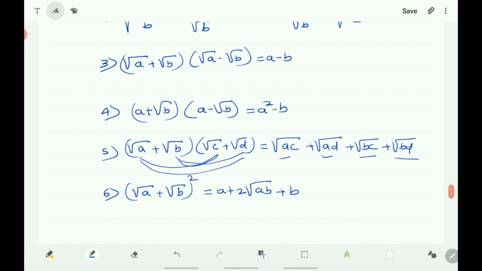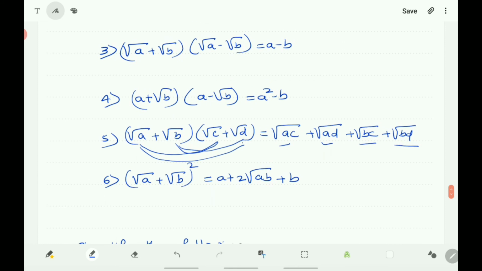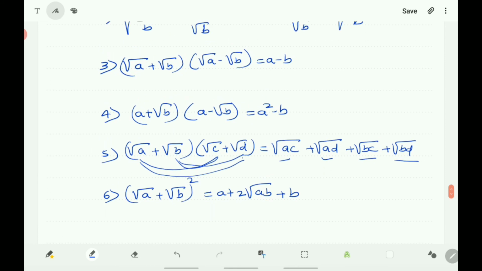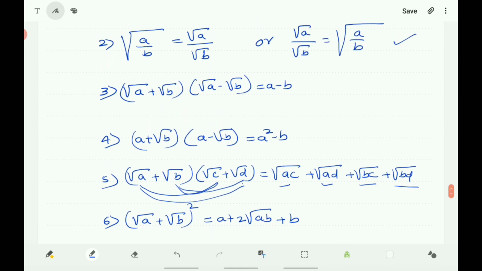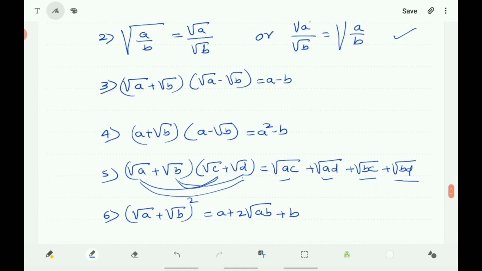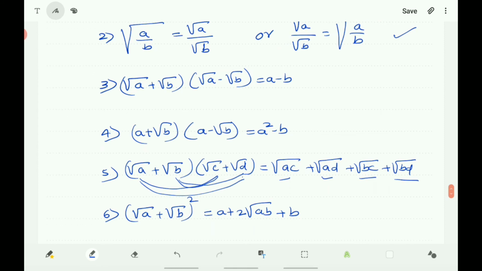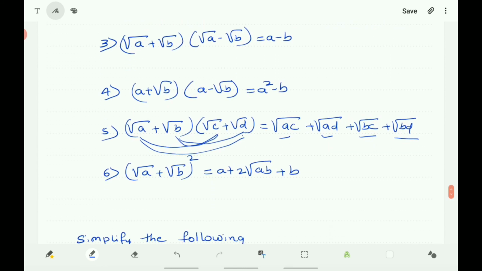Next, (√a + √b) the whole square, that is in the form of (a + b) the whole square: square of the first term plus 2 into first term into second term plus square of the second term, that is a + 2√ab + b. The expansion of (√a + √b) the whole square is a + 2√ab + b. By using these identities, you can find the product of the irrational numbers.